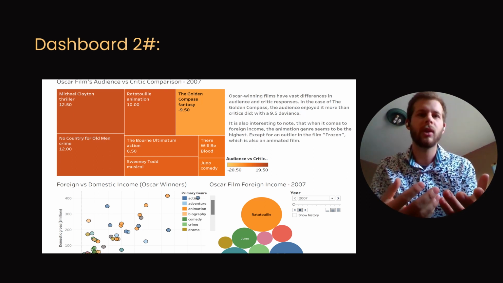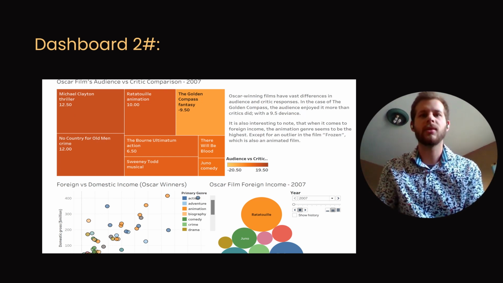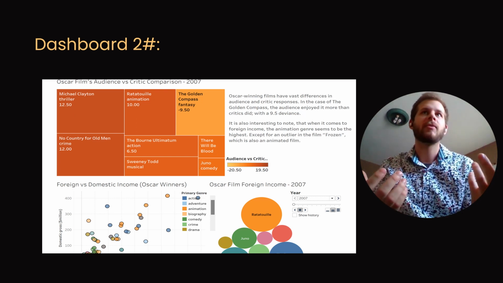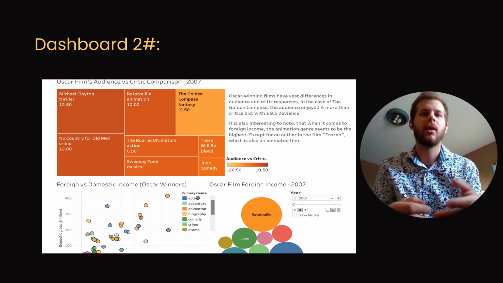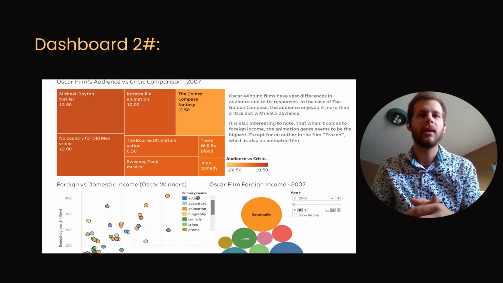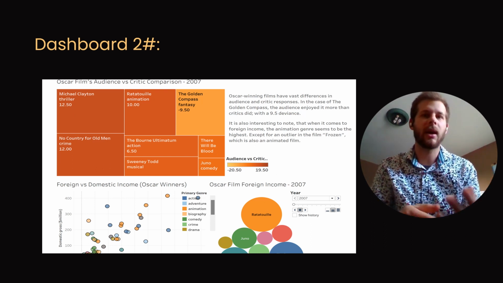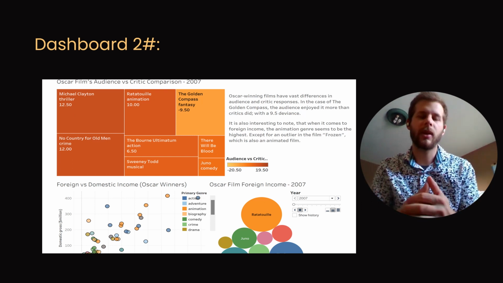And we found with the first one, the tree map visualization, that the deviance between critics and audiences was quite significant with lots of films. It's pretty obvious to think that critics would like it more than audiences if it won an Oscar, but actually that's not the case, especially with the Golden Compass. The audiences actually liked it a lot more than the critics. The critics didn't like it that much, but the audiences did. Still, it won an Oscar, and that was quite surprising.